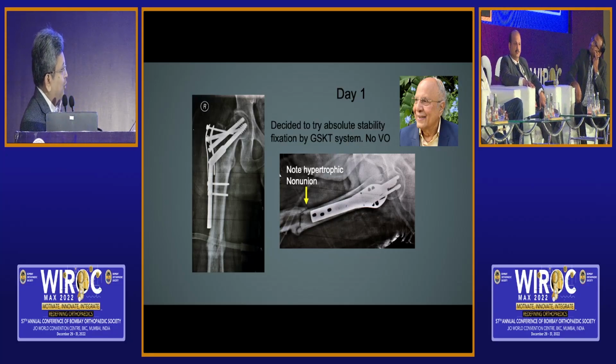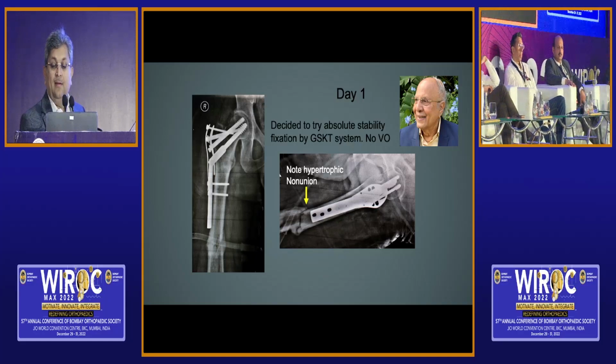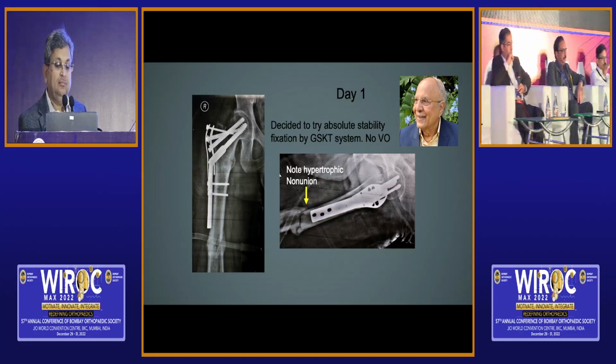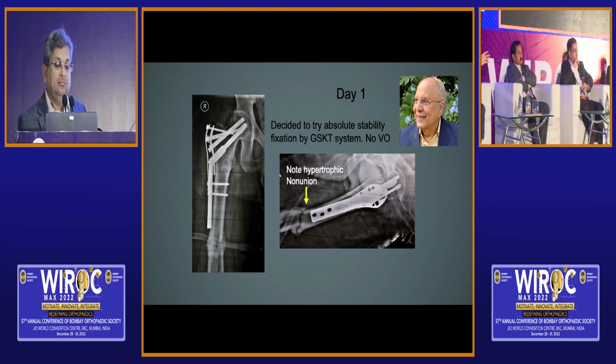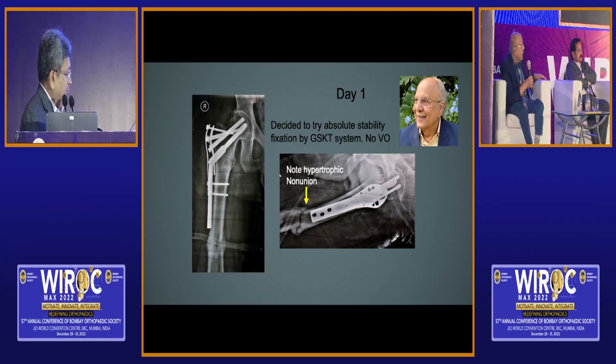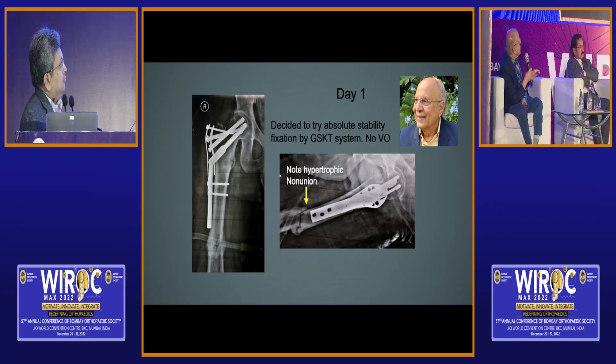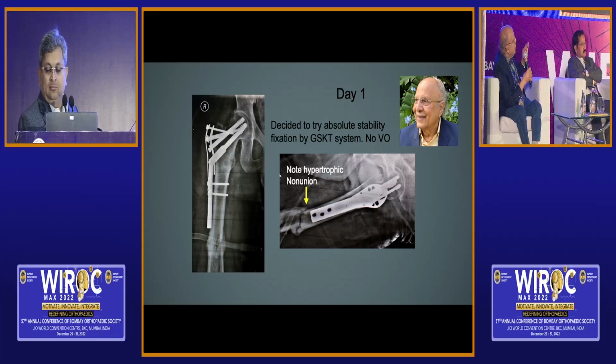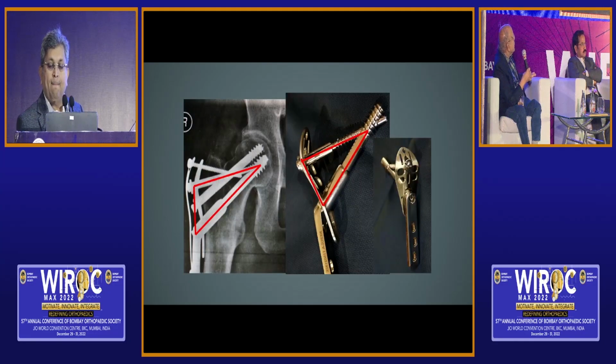Now this case, initially I would have done a valgus osteotomy and then a retrograde nail. Here we are using what we are calling a triangular method. That gives absolute stability. This triangle, show the triangle. Yeah, this is the triangle.